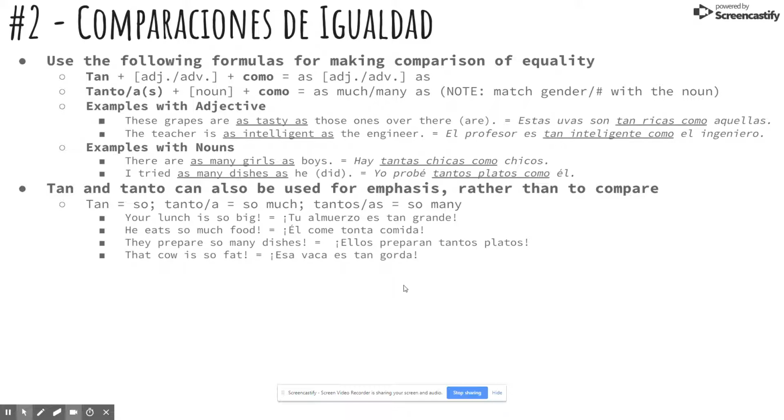That cow is so fat. Again, using tan because it's going to be so. It's going to be talking about so as an adverb. That cow is so fat. Esa vaca es tan gorda.